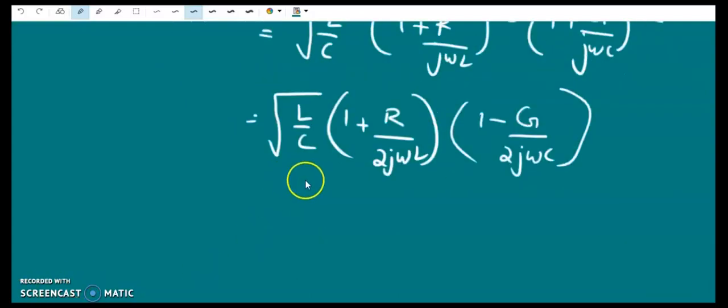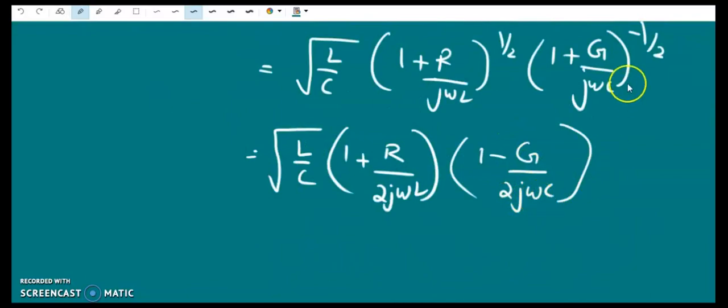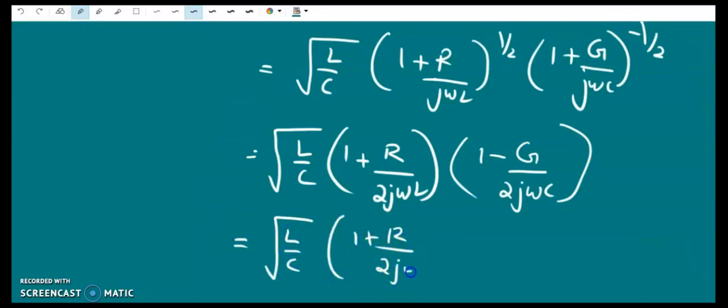Then we get root of L by C into 1 plus R by 2j omega L into 1 minus G by 2j omega C. Minus happens because here we have raised to minus half. So cross multiplying, we get root of L by C into 1 plus R by 2j omega L minus G by 2j omega C plus the product of this, which is very, very small, since these two quantities are very, very small.